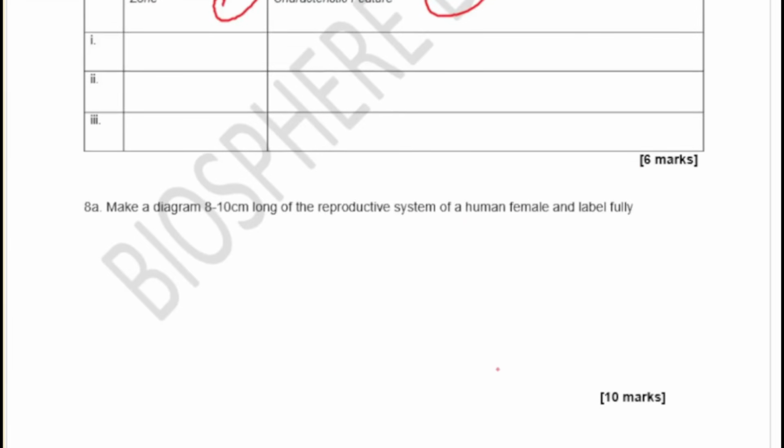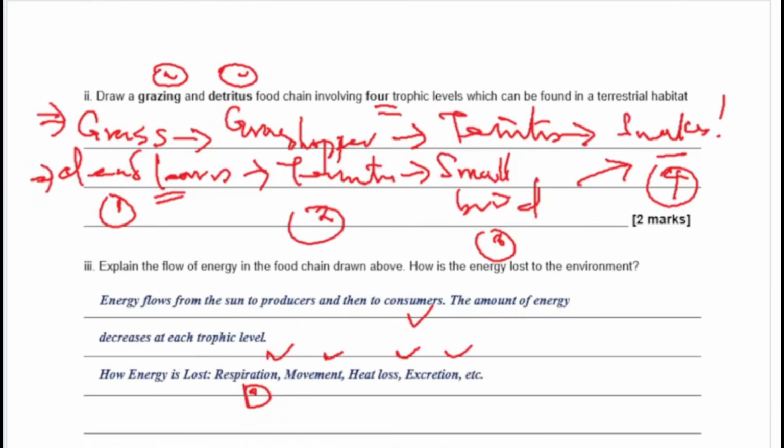Now here you have the first diagram. Make a diagram 8 cm to 10 cm long of the reproductive system of a human female and label fully. Okay, so let's quickly see that in a short while.